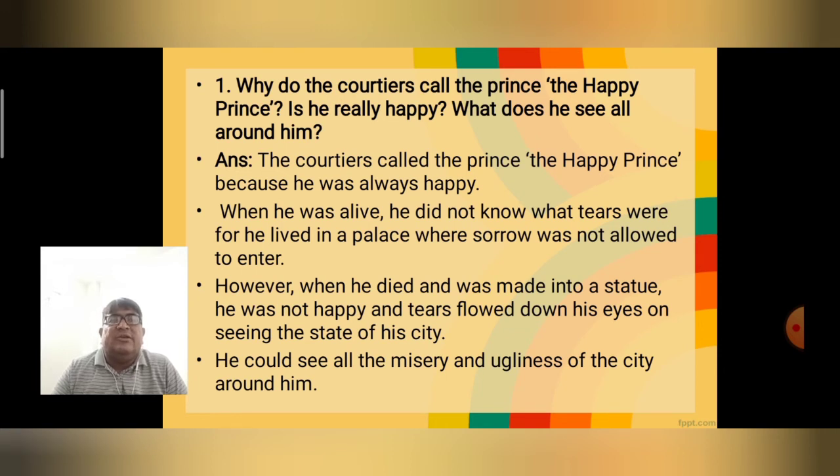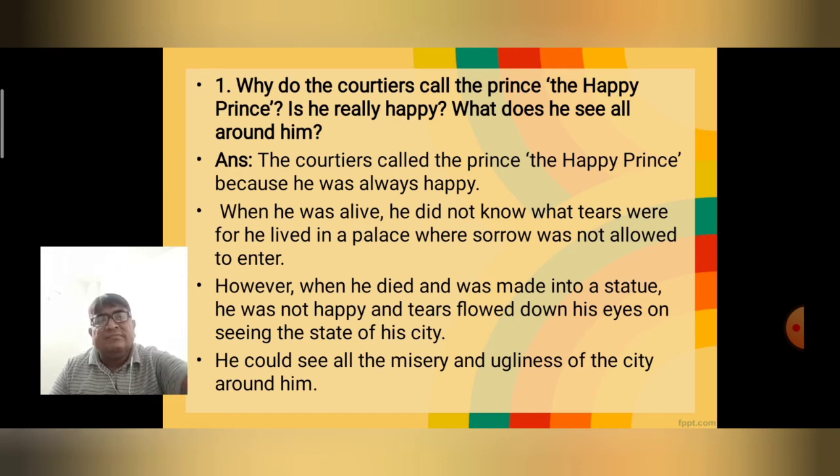The courtiers called him the Happy Prince because he was always happy. When he was alive, he did not know what tears were for. He lived in a palace where sorrow was not allowed to enter. However, when he died and was made into a statue, he was not happy. And tears flowed down his eyes on seeing the miseries of his city. He could see all the miseries and ugliness of the city around him.